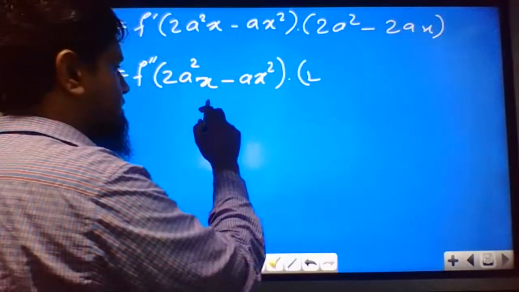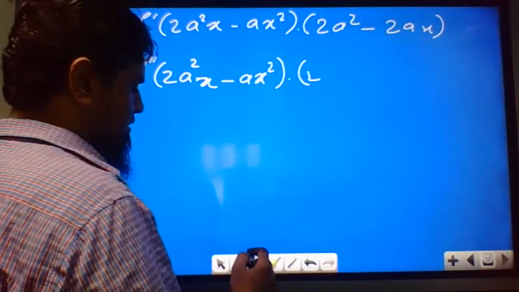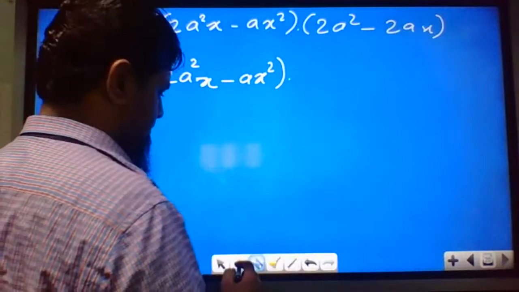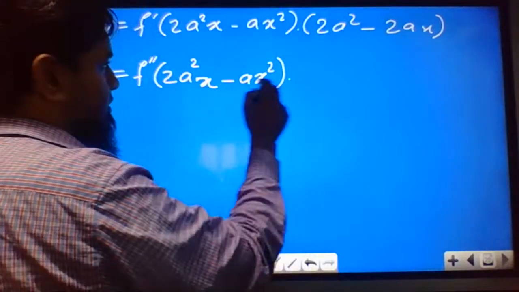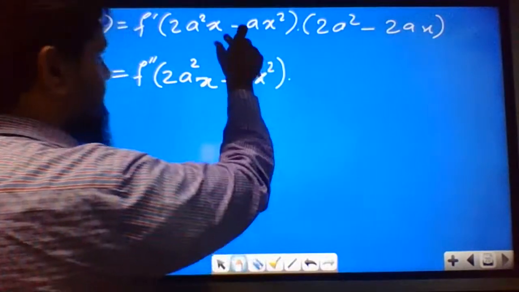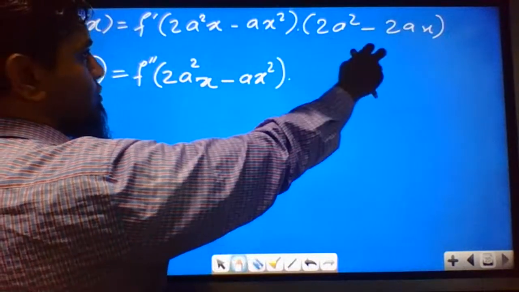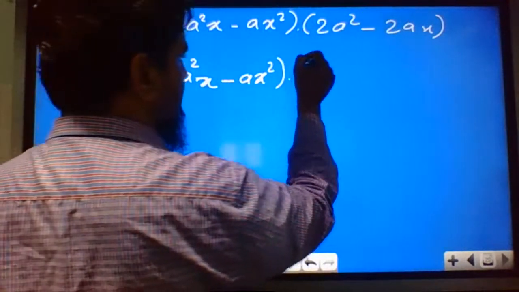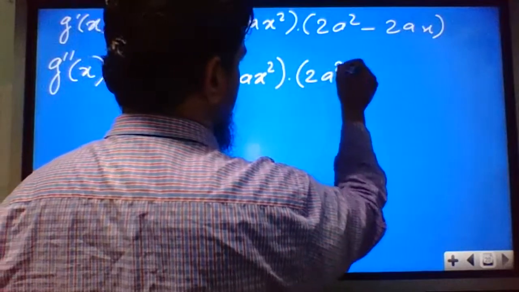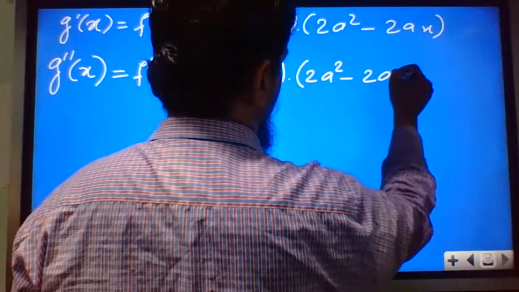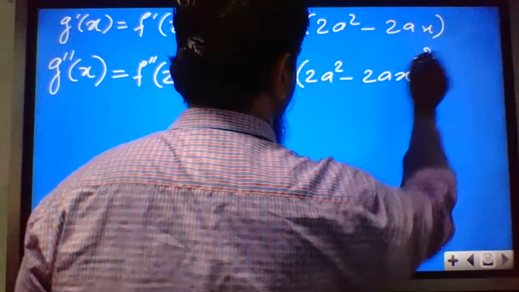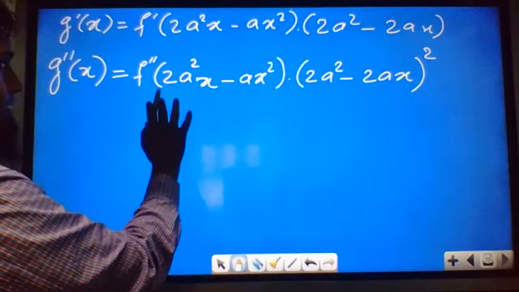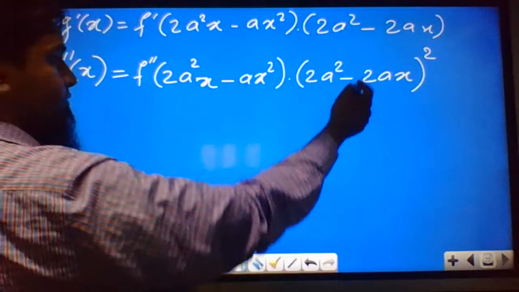The differentiation of first into second function: you will get one more term, that is (2a square minus 2ax) square. This is differentiation of first into the second function.